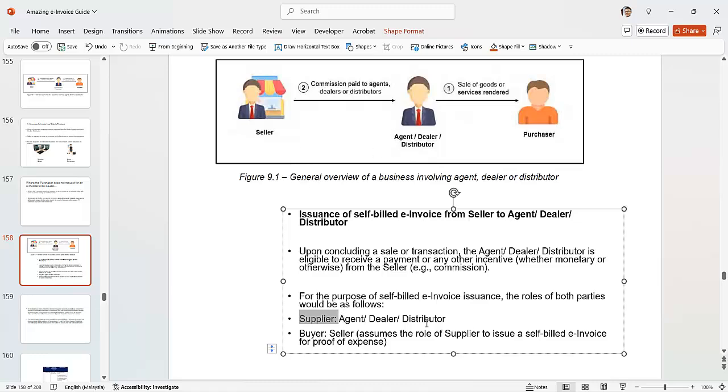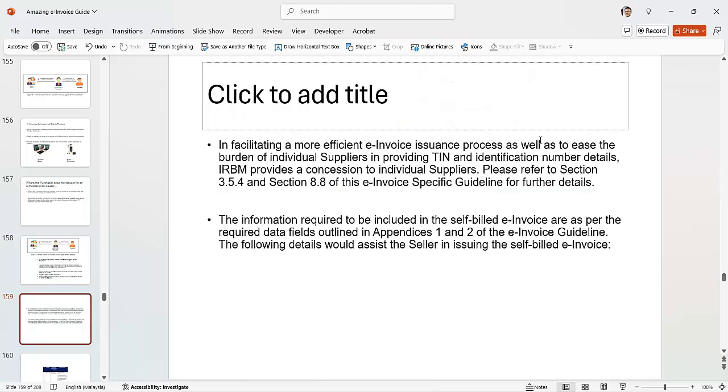The agent is the supplier, and the buyer is the seller. The buyer assumes the role of supplier to issue a self-billed e-invoice as proof of expenses. Because the buyer is the seller, the seller issues the self-bill to the agent, although the agent is not the one really buying; it's the purchaser.